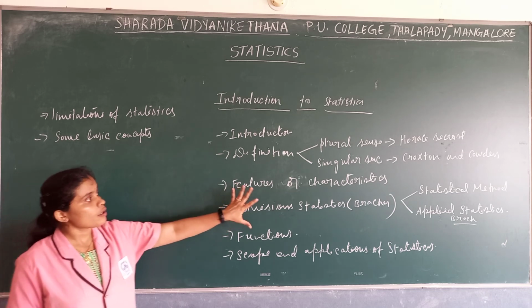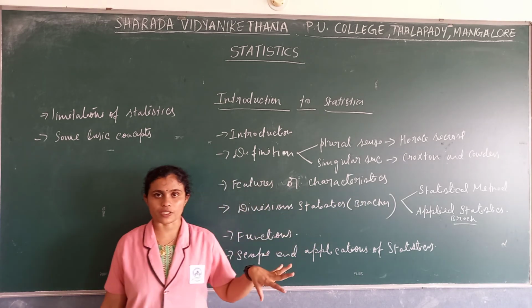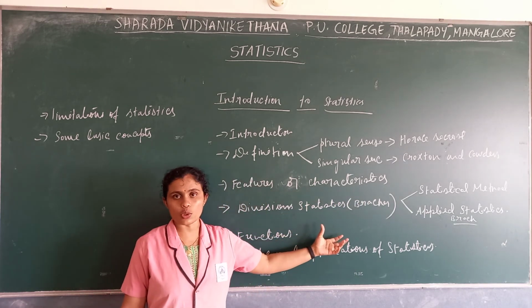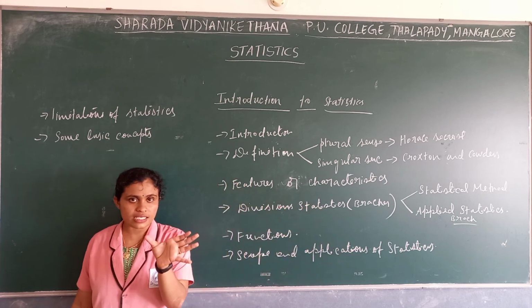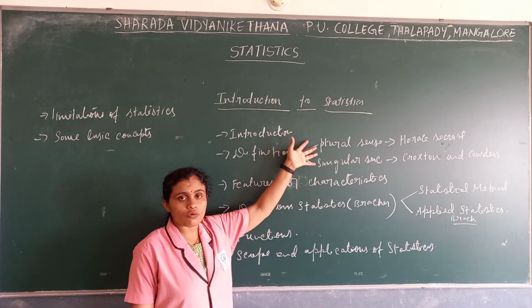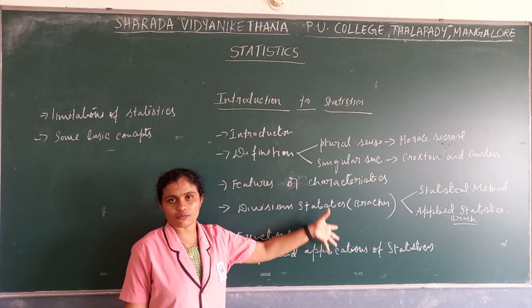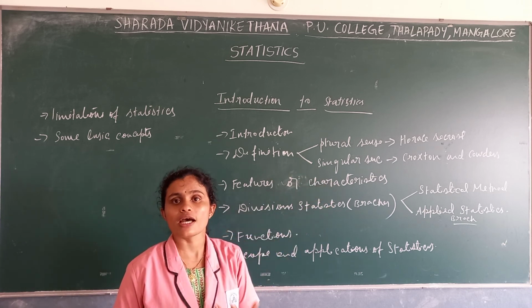So this was a brief summary of that particular chapter, and you might have many doubts. You can clarify your doubts. As I said, you have to keep a 200-page notebook, and whatever short notes I present here, you can write in that notebook for your reference.